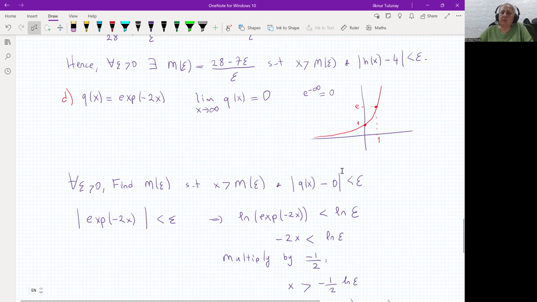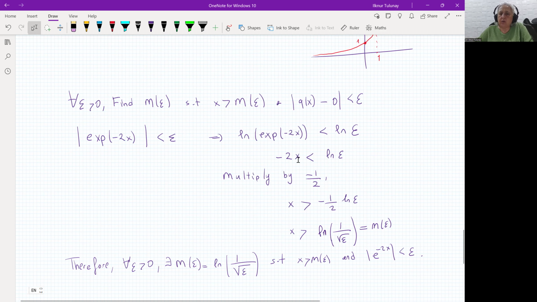If you multiply this by minus 1 over 2, this will become bigger than, because multiplying with a negative number reverses the order of the inequality. Then we have x bigger than minus 1 over 2 ln epsilon. So the 1 over 2 makes it a square root. The minus 1 makes it an inverse. So this is ln of 1 over root epsilon. So this number goes as an order of epsilon, and that gives us this number. So this expression becomes an m epsilon this time.